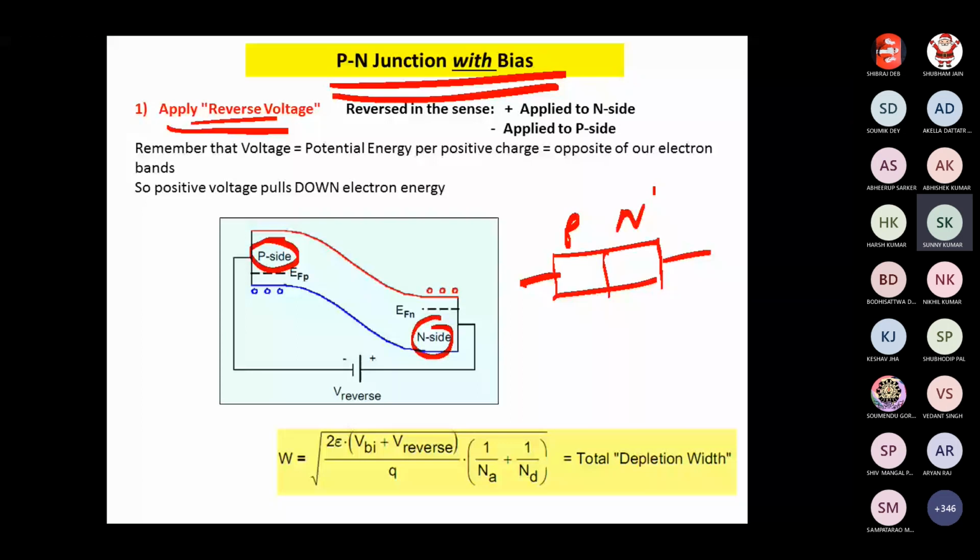Reverse means the positive terminal will be connected to the N side, and the negative one to the P side. So holes will be attracted.